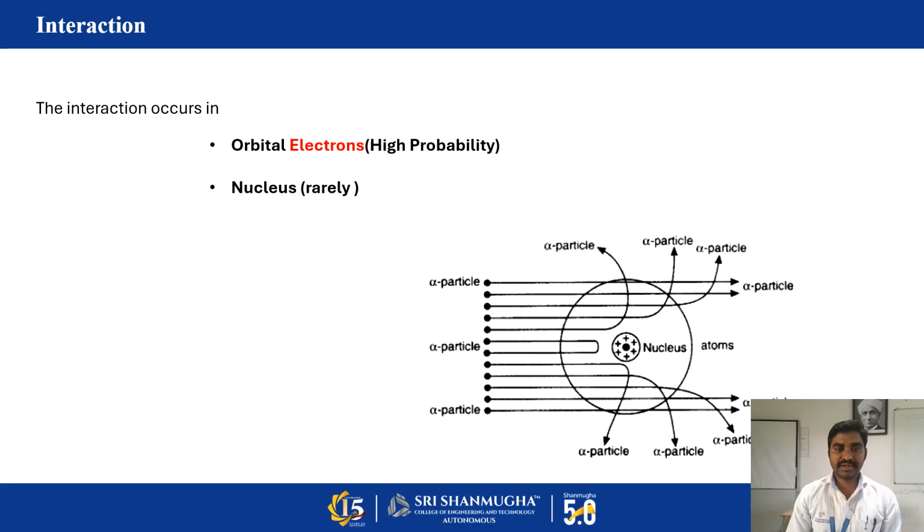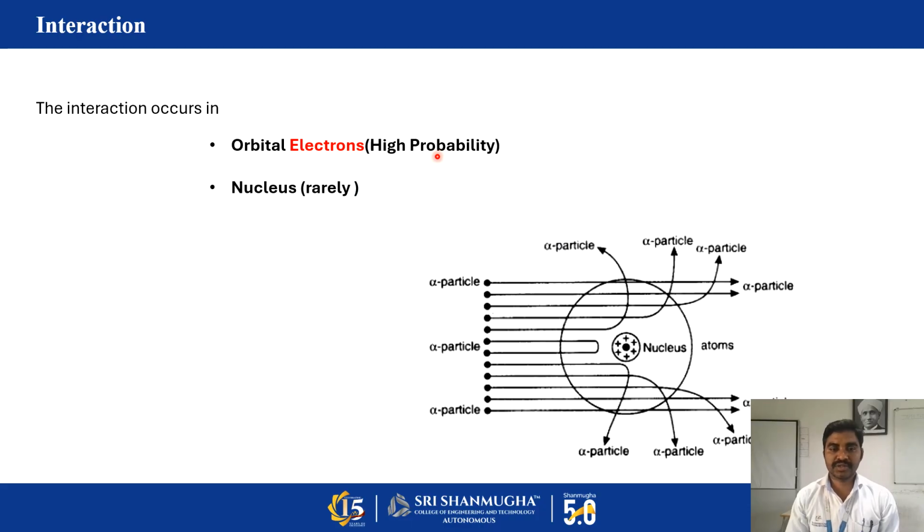So how do these charged particles, uncharged particles or electromagnetic waves interact with matter? We know that every matter has a nucleus and electrons. The nucleus has a very high density of positive charge, and around it negatively charged electrons revolve.